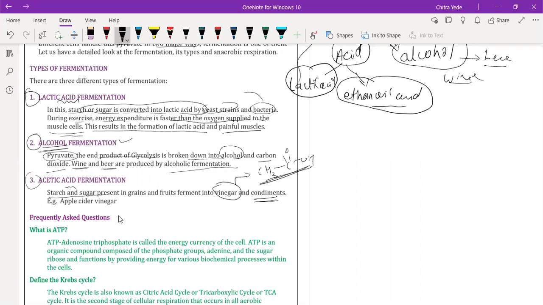If during fermentation alcohol is formed, it is alcoholic fermentation. If lactic acid is formed, it is lactic acid fermentation. If acetic acid is formed, then it is called acetic acid fermentation.